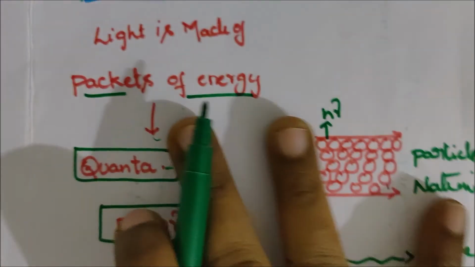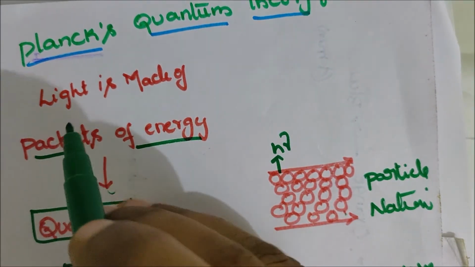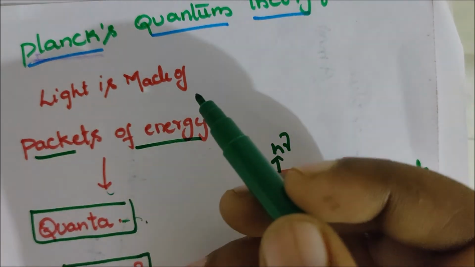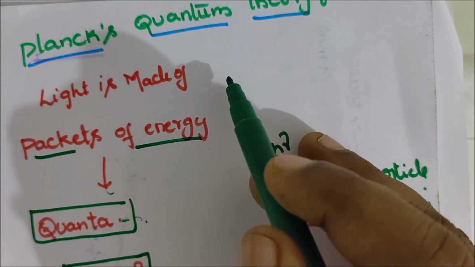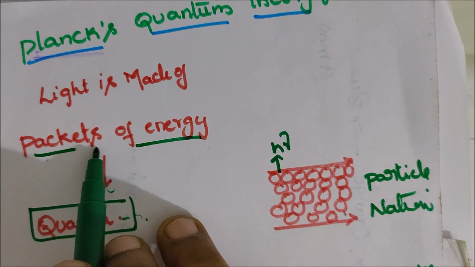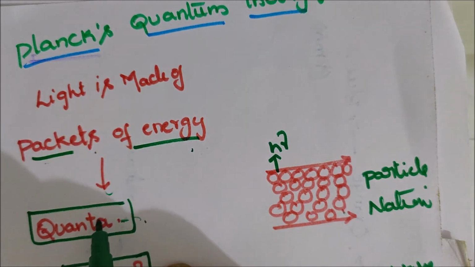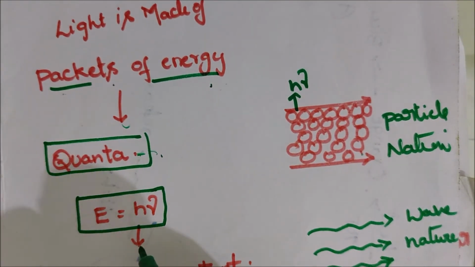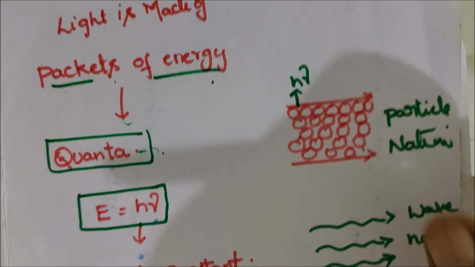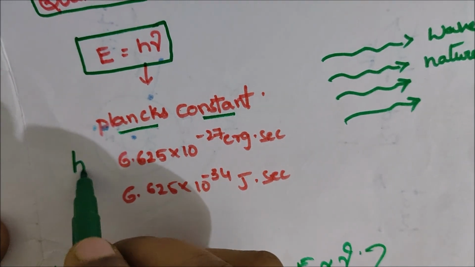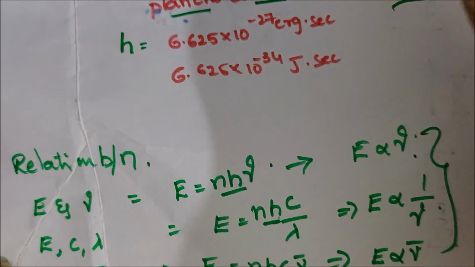This is Planck's quantum theory. What is Planck's quantum theory? A substance radiates or absorbs energy discontinuously, in the form of small packets, and light made of packets of energy is called quanta, that is E equal to h mu. h is Planck's constant, which has constant values. These are the relations between them.